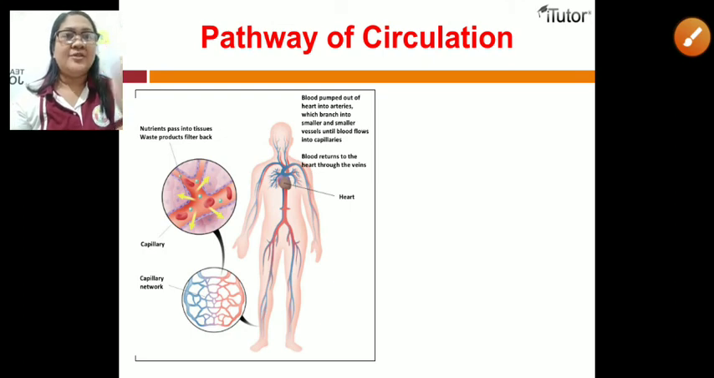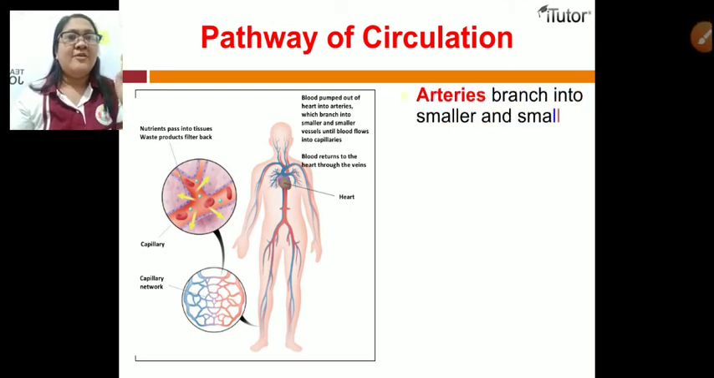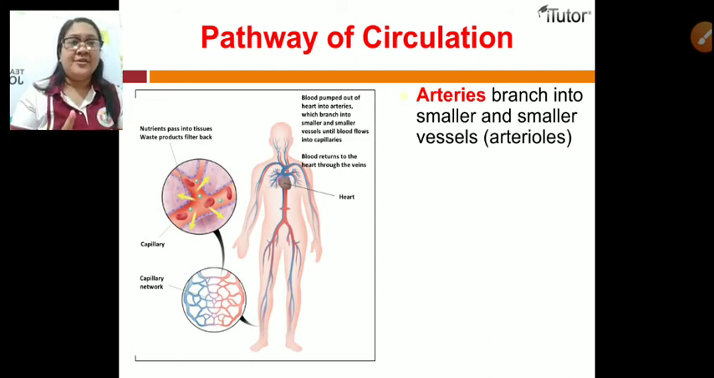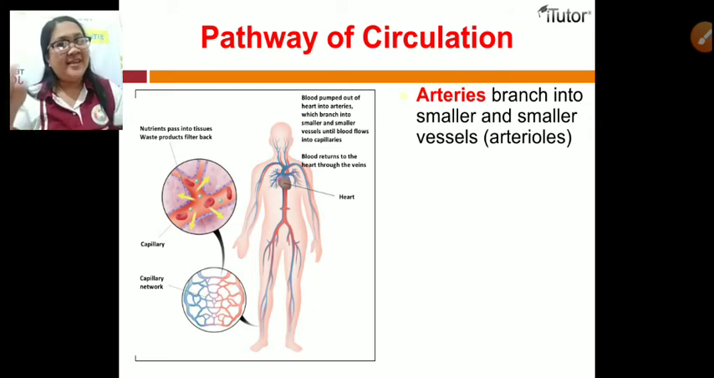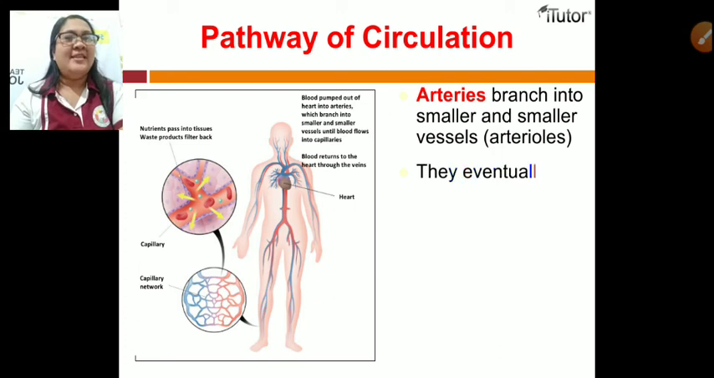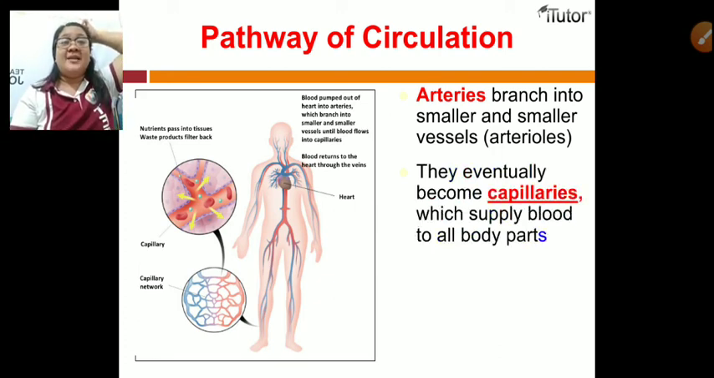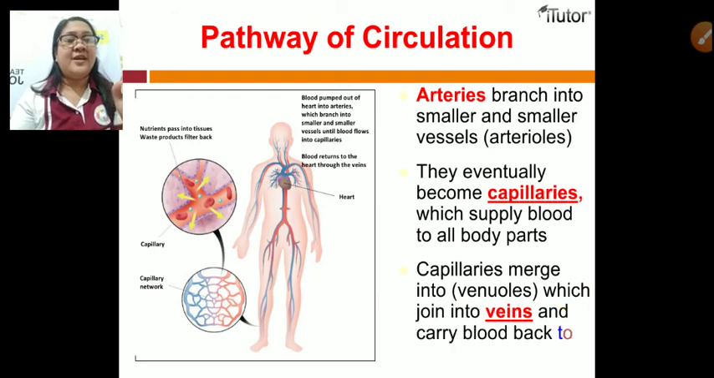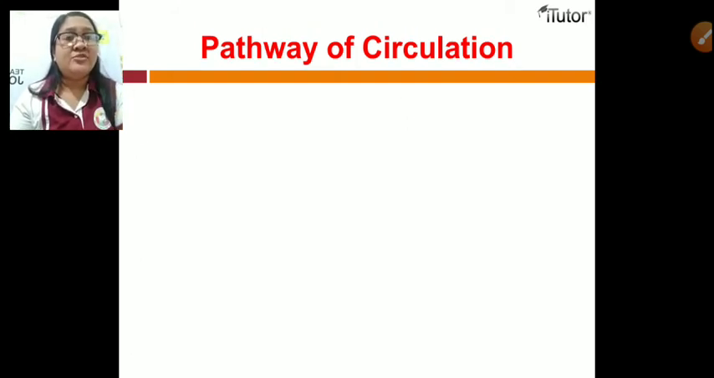Okay, this one. So we have here the pathway of circulation. The arteries branch into smaller and smaller vessels called arterioles. The smallest arteries are what we call arterioles. And they eventually become capillaries, which supply blood to all parts of the body. So capillaries merge into venules, which join into veins and carry blood back to the heart.